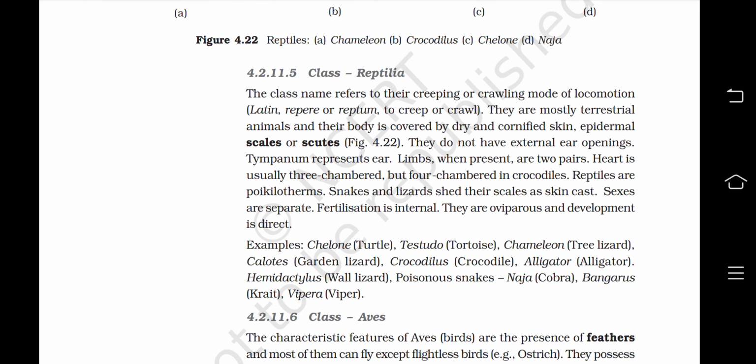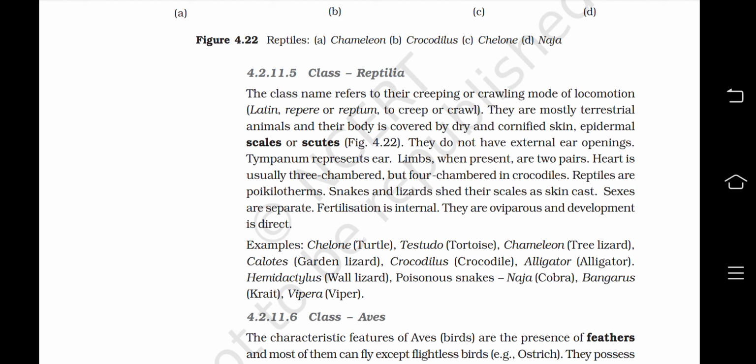They do not have external ear openings. Tympanum represents ear. Limbs, when present, are two pairs. Heart is usually three-chambered, but four-chambered in crocodiles. Reptiles are poikilotherms, which means they don't have the ability to regulate their body temperature. Snakes and lizards shed their scales as a skin cast. Sexes are separate, fertilization is internal, they are oviparous and development is direct.